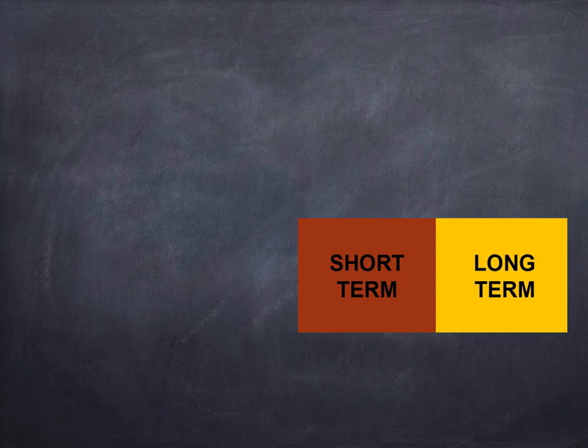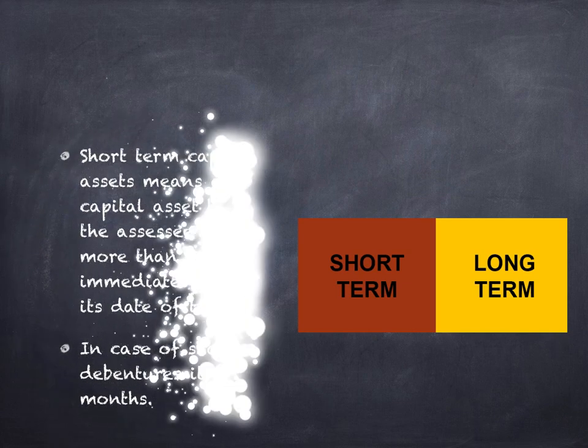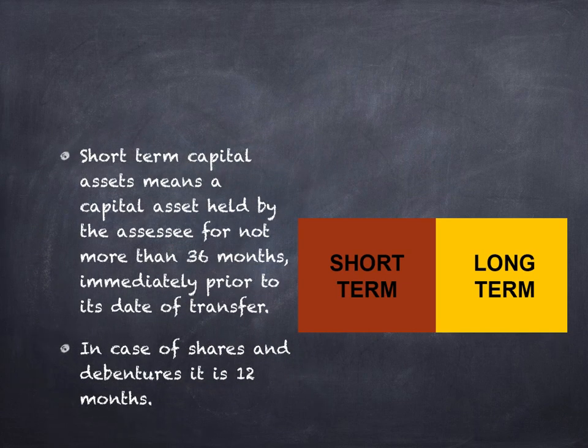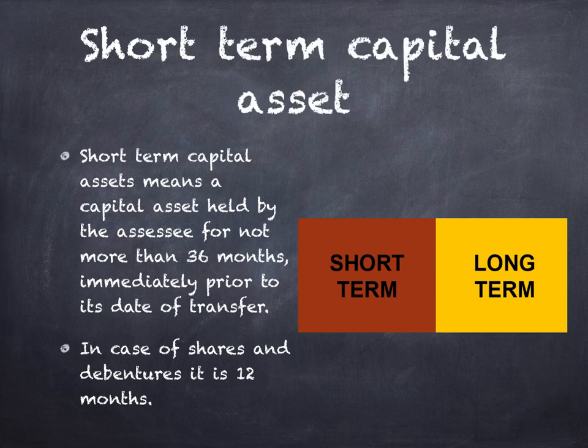Asset is of two types. One is short-term capital asset and another one is long-term capital asset. An asset which is held for less than 36 months is called as short-term capital asset. An asset which is held for more than 36 months is called as long-term capital asset. In case of shares and debentures, it is 12 months.